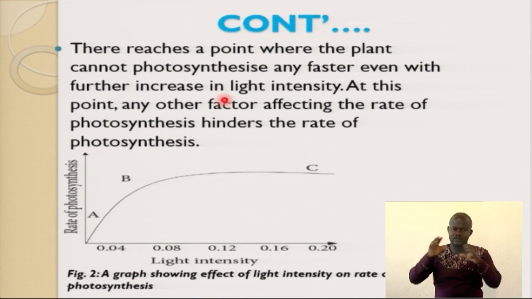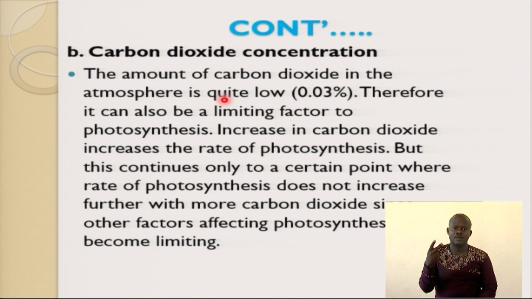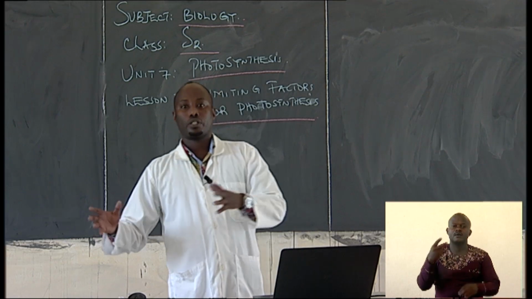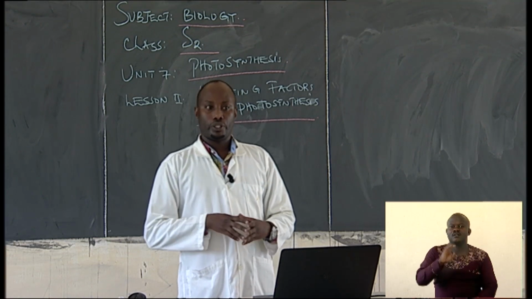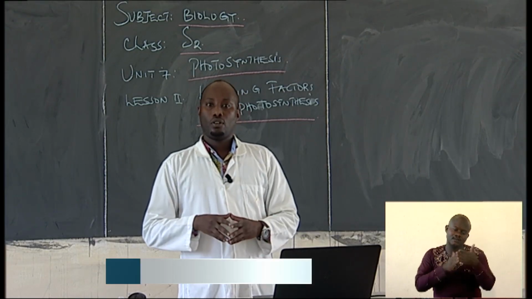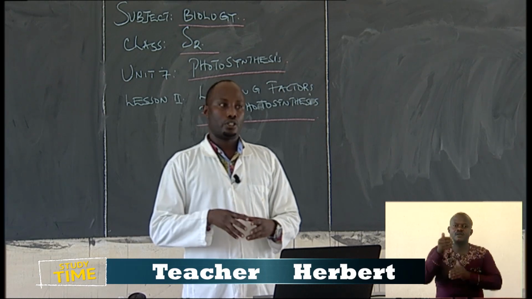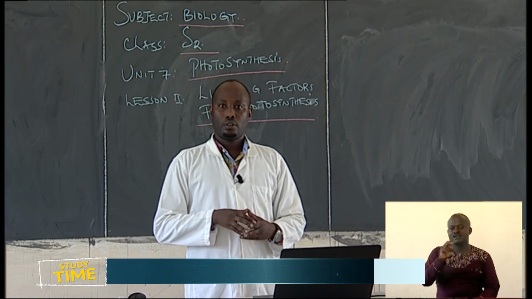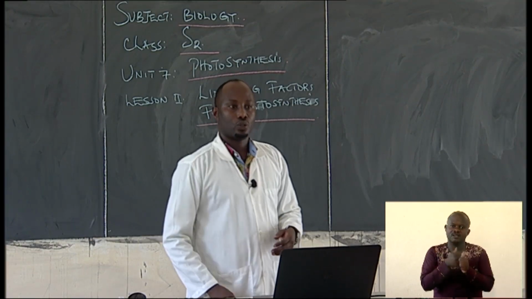We have number 2, carbon dioxide concentration. Carbon dioxide concentration is also another limiting factor for the process of photosynthesis to take place.